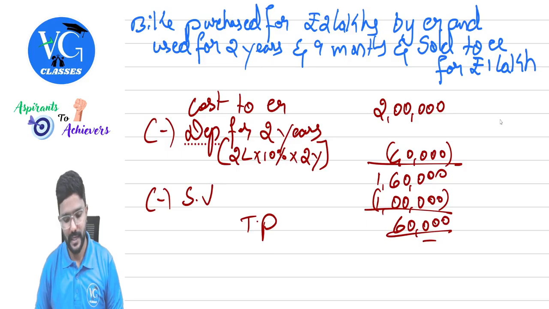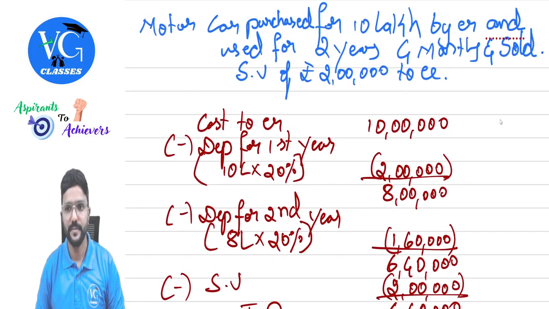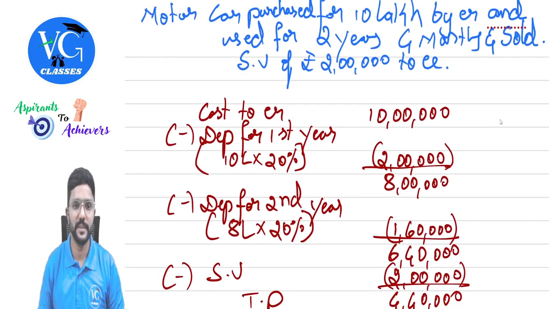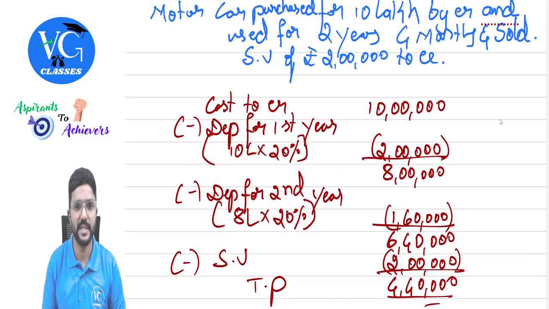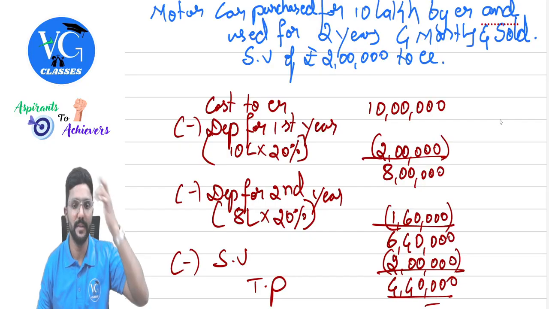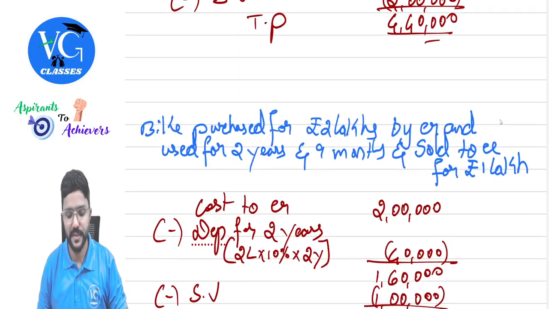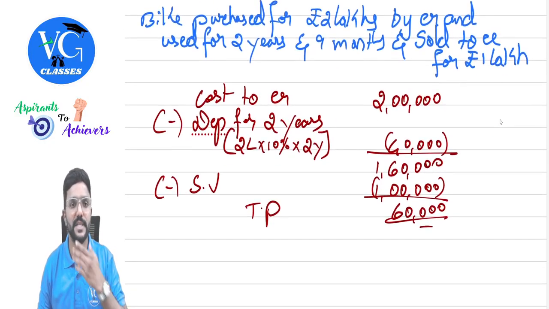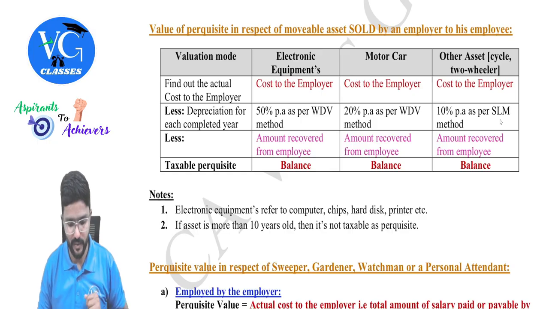Is that clear? Yes. I will just show you. You can just observe it. This is with respect to the motor car, for which depreciation is charged at 20% under the WDV method. And the next one is the bike, for which depreciation is charged under the SLM method at 10%, guys. Got it? Yes. Let us go back.